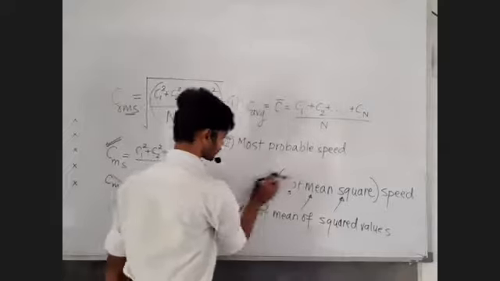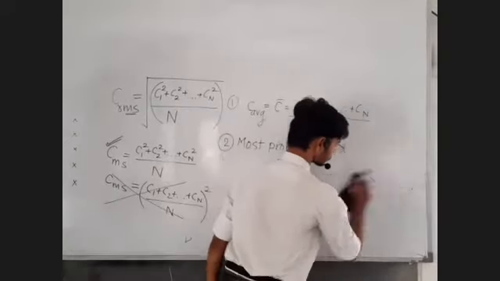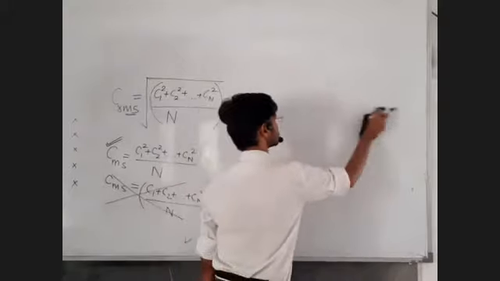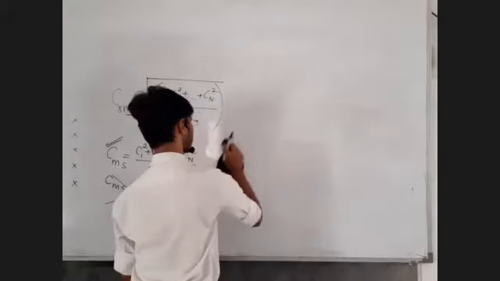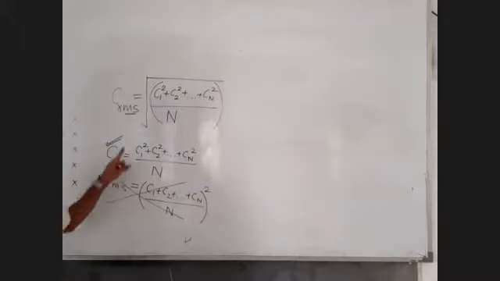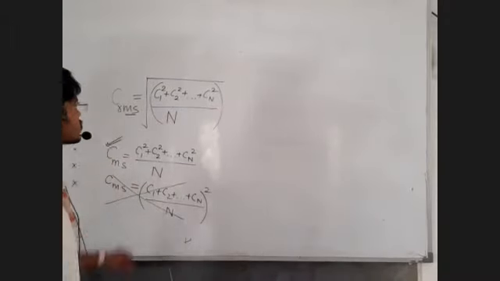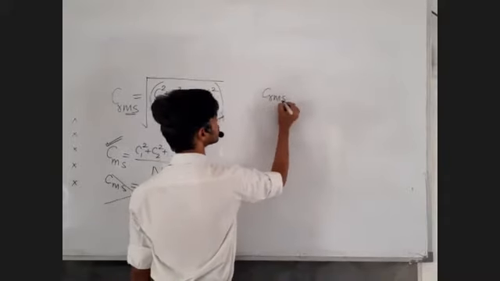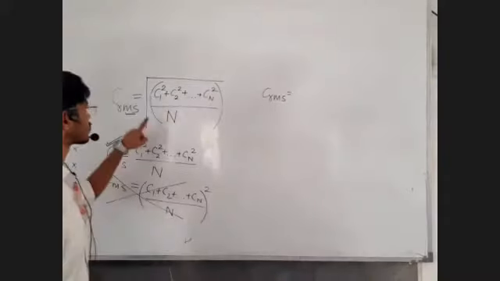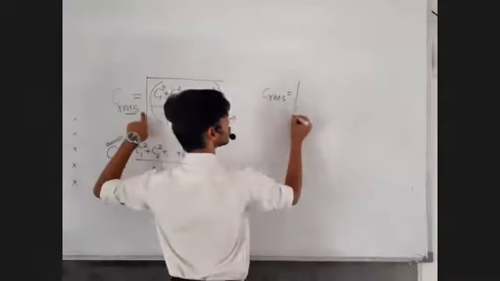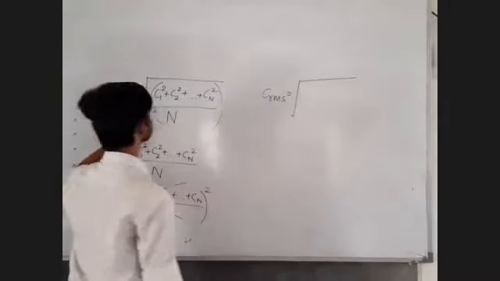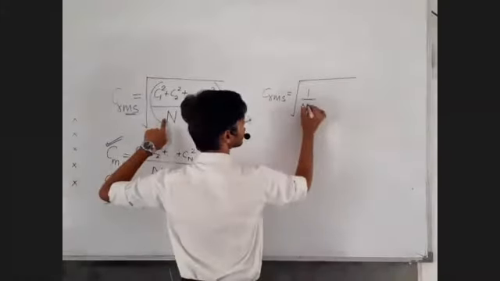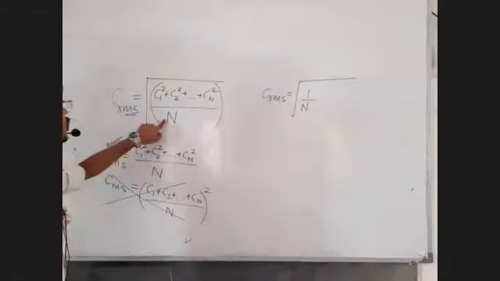Okay, let me rub this. Now we know what is the mean speed, what is the mean square speed, what is the RMS speed, what is the most probable speed. Now again let us write RMS speed. Root of. Write along with me, root of. Mean means divide by n. So 1 upon n, root of the mean of squared values.